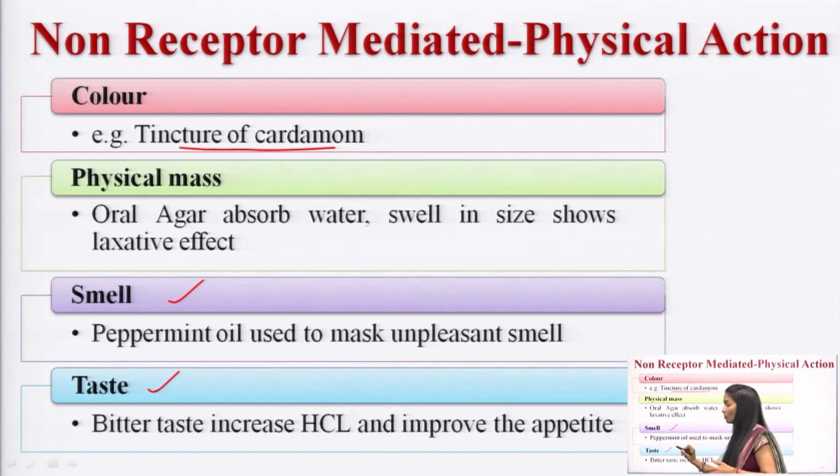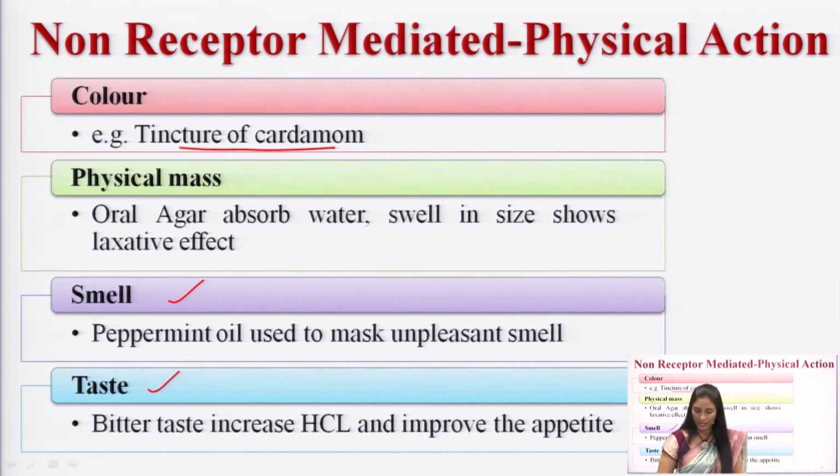And next is taste. Here the taste also represents the action. For example, bitters are drugs which increase the appetite by acting on the zone of the tongue. So the taste is also a physical action.